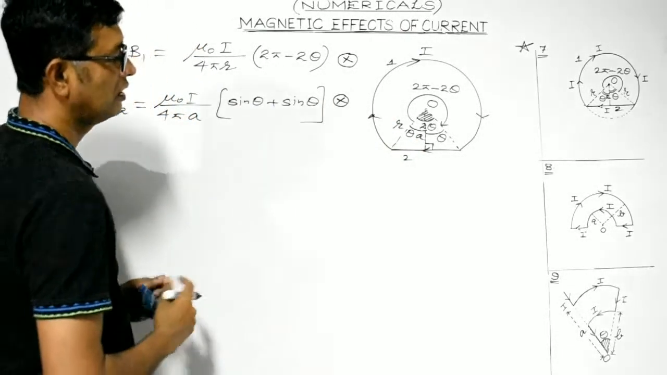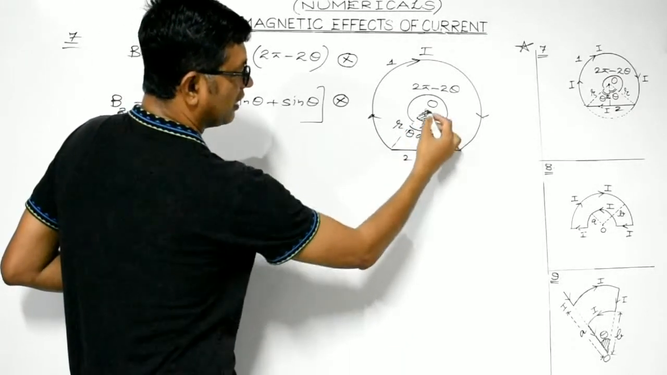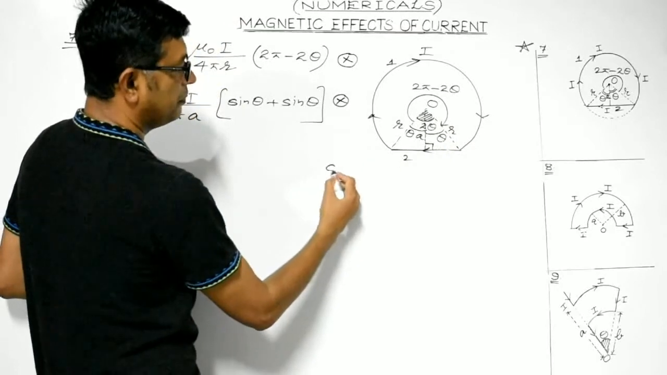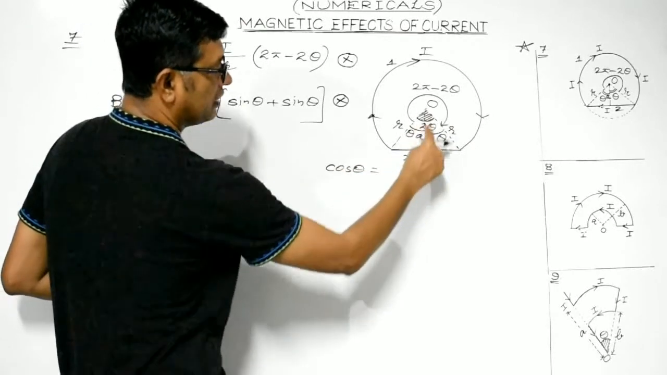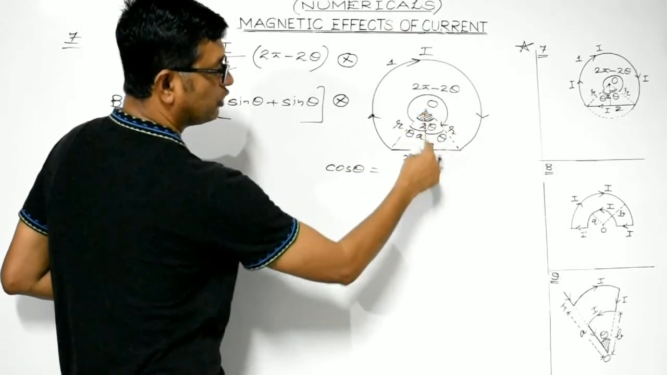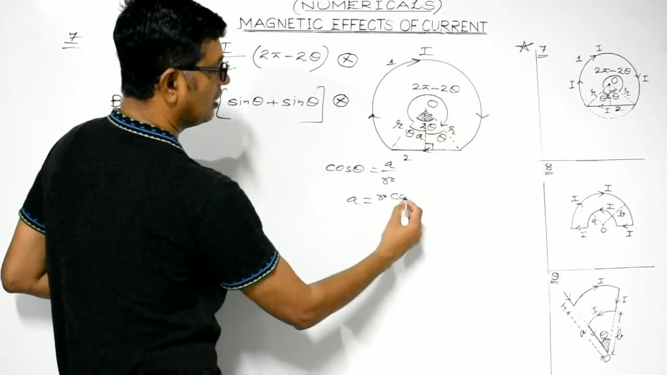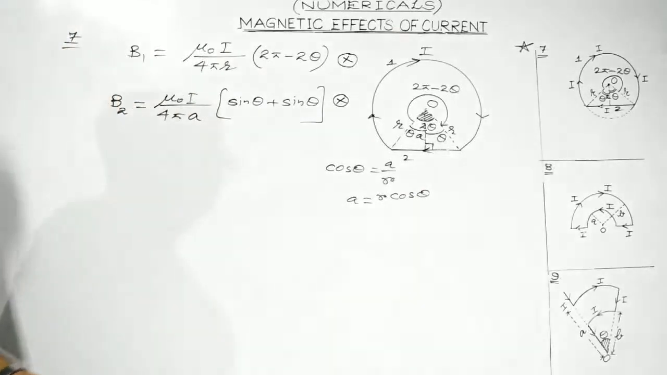So consider it's a right angle triangle. This is R, this is A. So you can consider cos theta in this right angle triangle. It's base over hypotenuse, A by R. So A may be written as R cos theta. So what do you get is